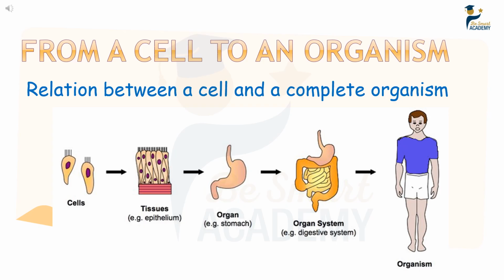Here is an example of the organization of the human body from a cell to an organism. As you notice in the following diagram, the first level of organization is the cell. A group of similar cells make a tissue, which is the second level of organization.